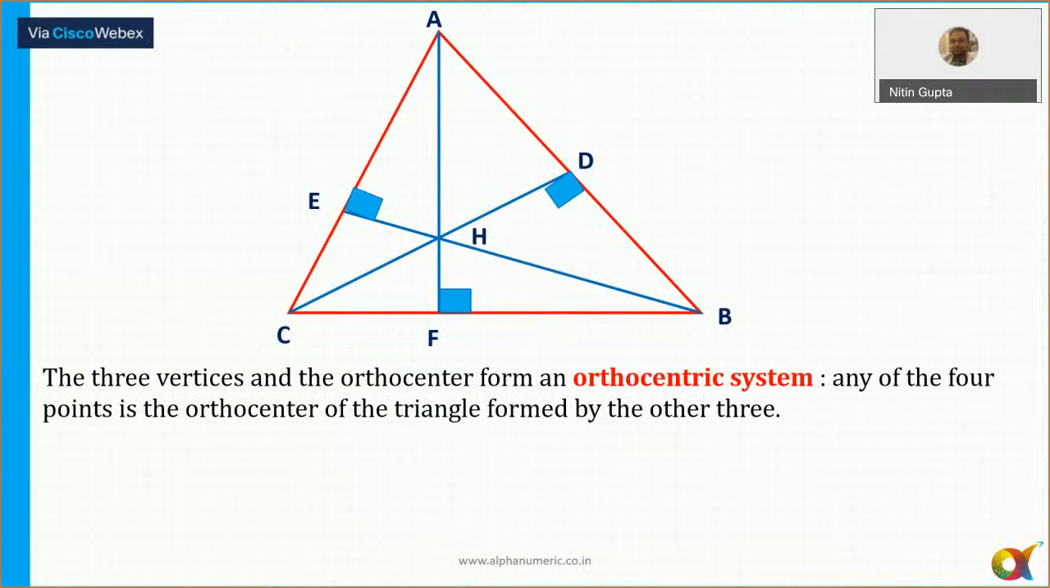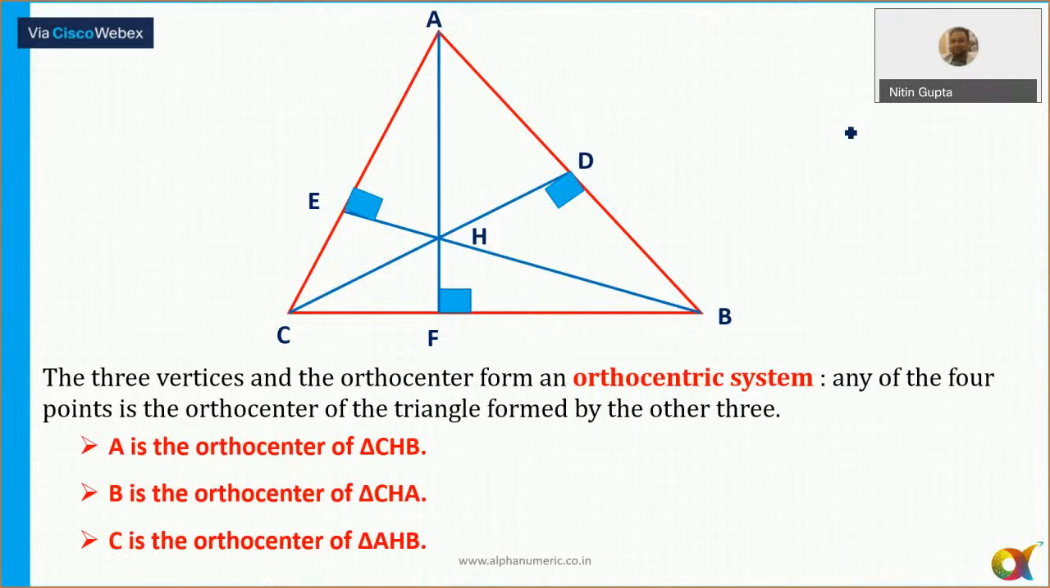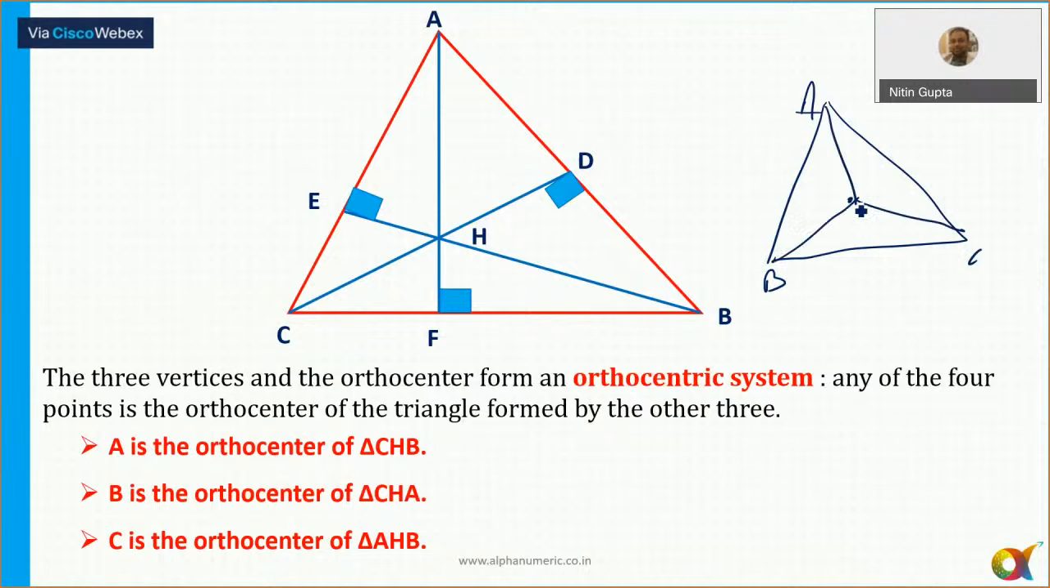And the three vertices and the orthocenter form the orthocentric system. Means what? These 3 points. So if I have a triangle like ABC and this point H is the orthocenter, then in that case, you can always say if you pick any 3 points, the fourth point is going to be the orthocenter of the remaining 3 points.